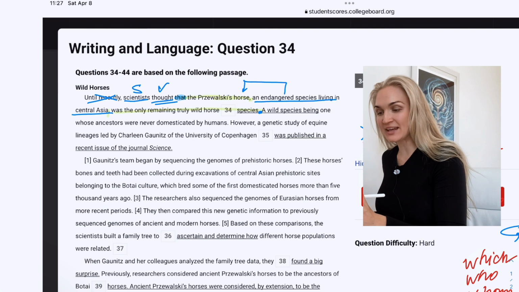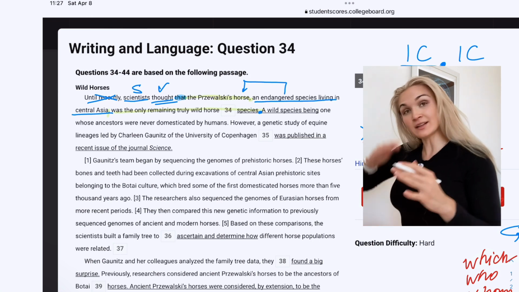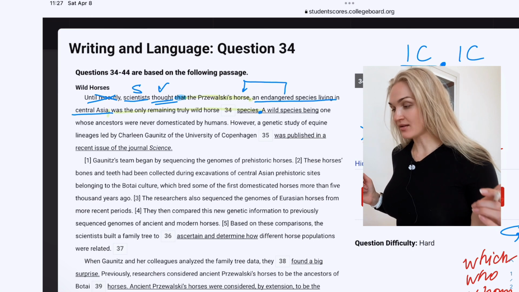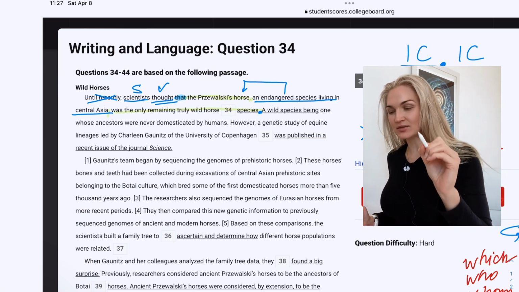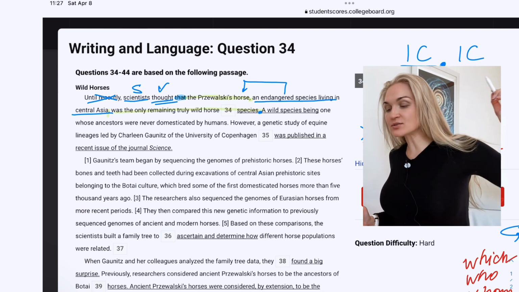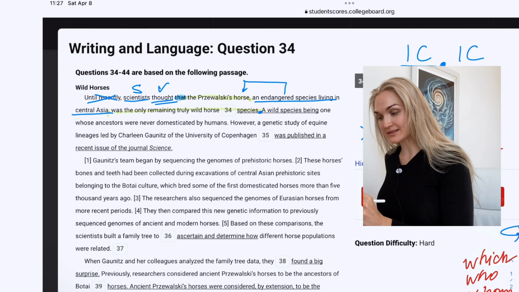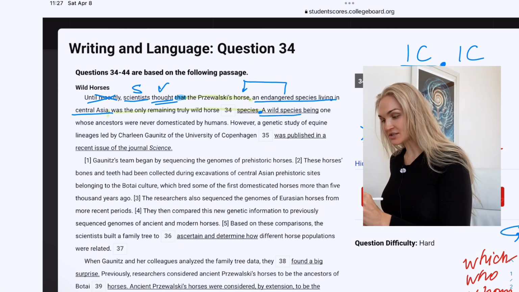But remember, a period can only go between 2 independent clauses. So we check that on the left, we have an independent clause. It has the subject, scientists, and the verb, thought. It even has a relative clause, but at least we have one independent clause. But on the right, you don't have an independent clause. You have your subject, a wild species, and then you do have a verb, which is were domesticated.